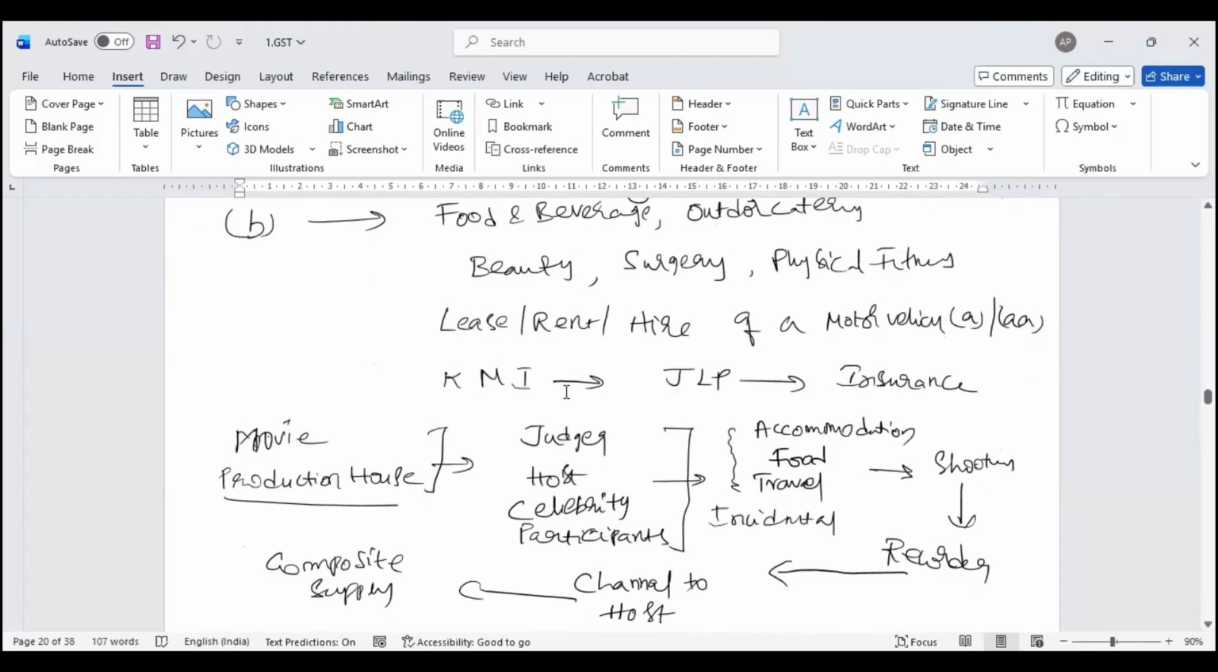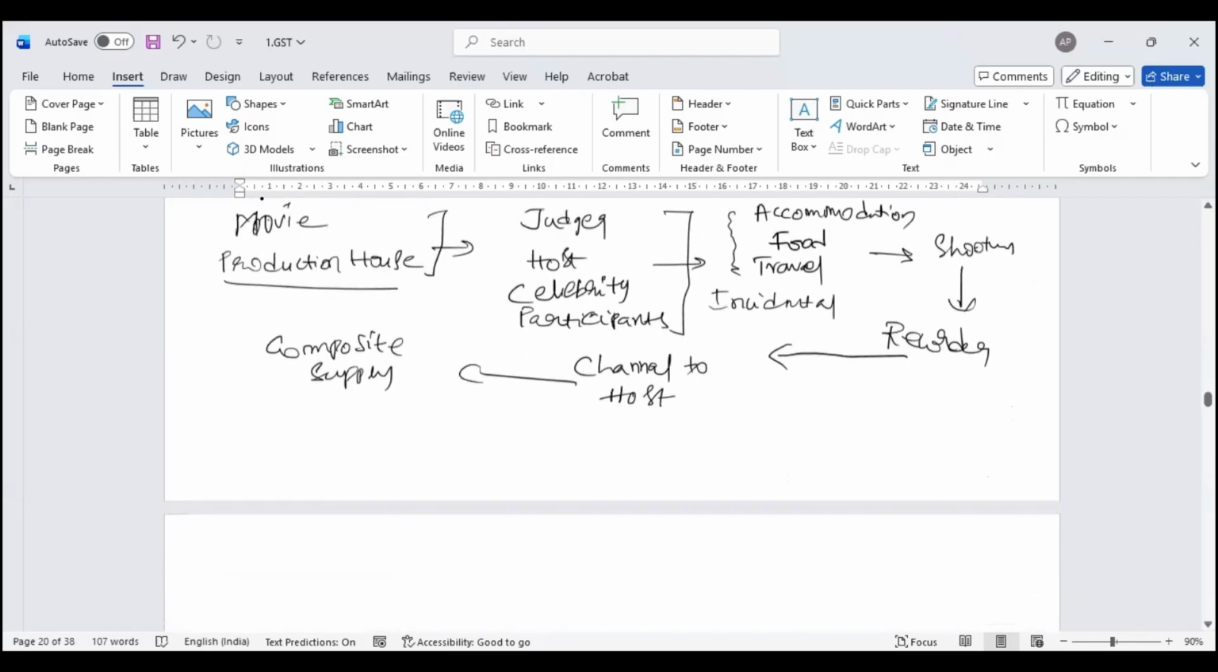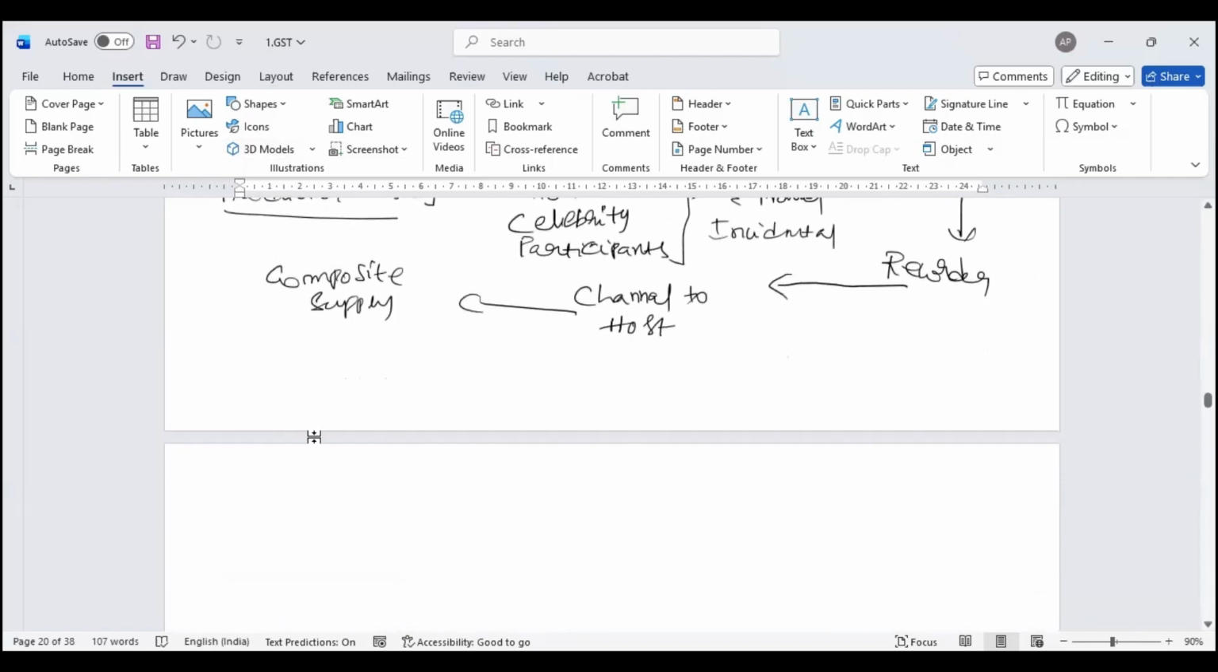Food and beverage, outdoor catering, lease rent of a motor vehicle, club, and the like are block credits, which are personal in nature. Please keep in mind, losses which are more of personal consumption are block credit. The exception is if I use it as a mixed supply or a composite supply to make a further supply, then I can claim. Otherwise, no. If it is mandated under law, I can claim. If it is not mandated under law, I cannot claim input tax credit. Any doubts?